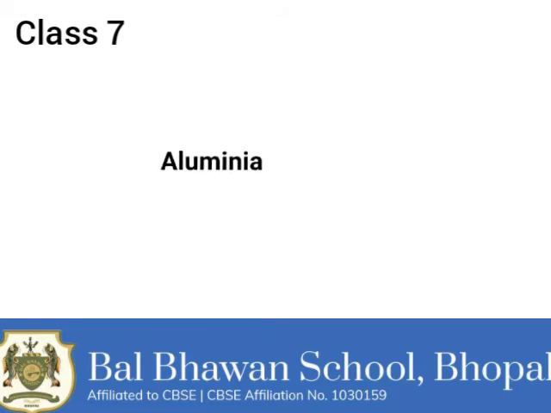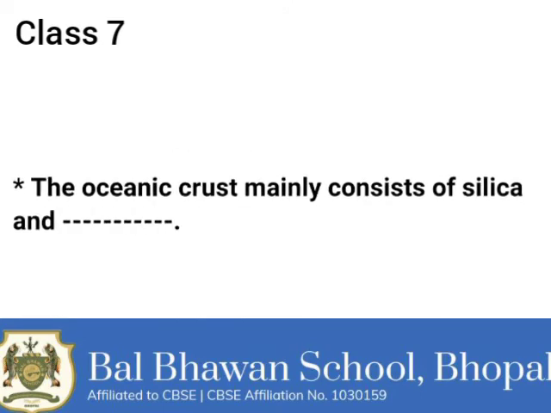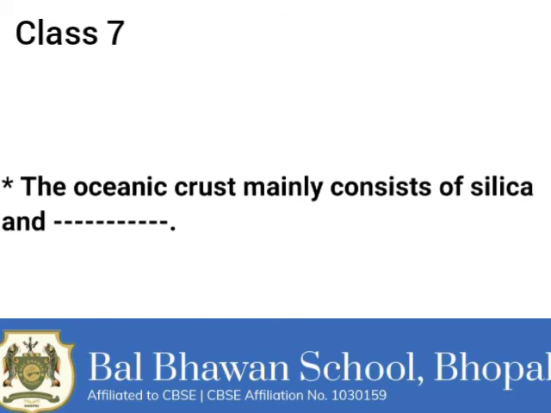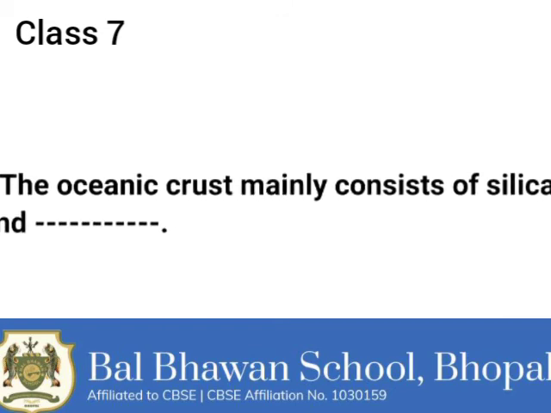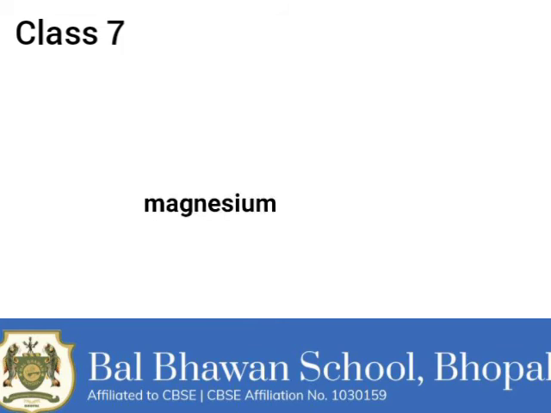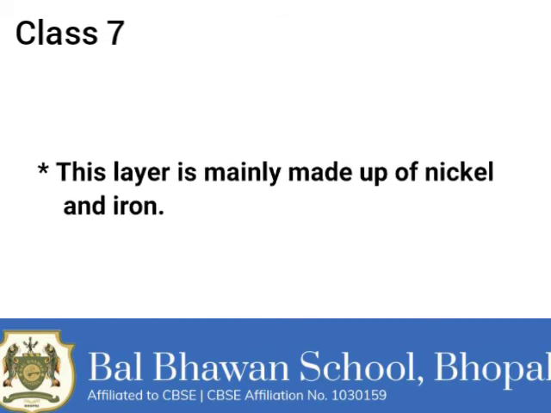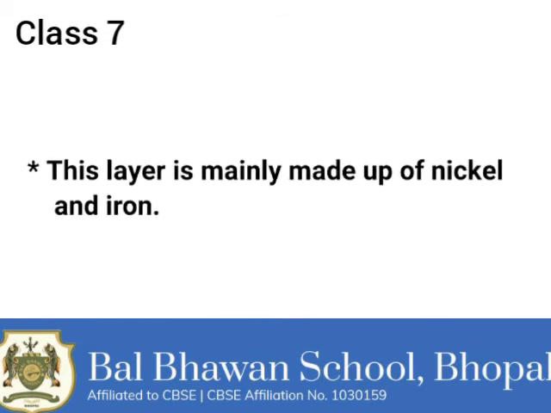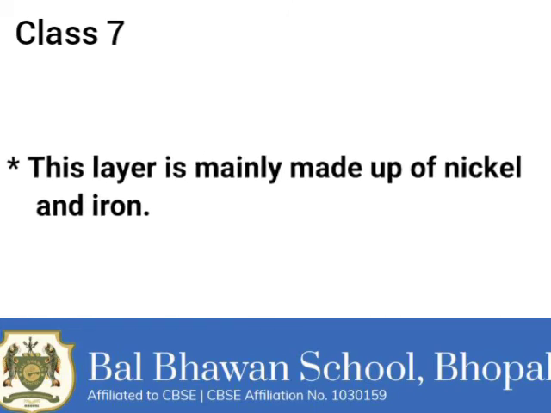The oceanic crust mainly consists of silica and magnesium, and it is also called Sima. S-I-M-A. Next question is, this layer is mainly made up of nickel and iron. Which layer is made up of nickel and iron? Core. Core is made up of nickel and iron.